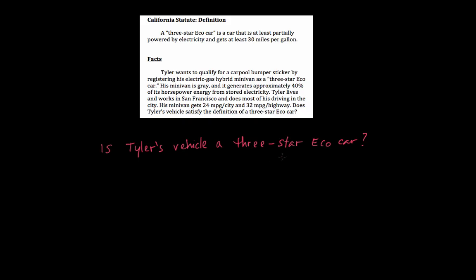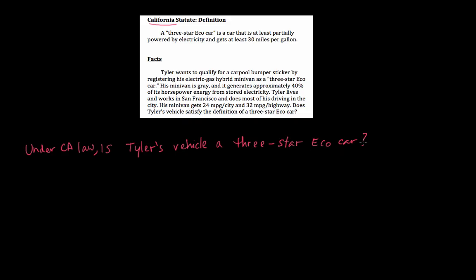But as we discussed earlier, this kind of issue statement doesn't really give us much information about the circumstances of our question. We need to identify the relevant law and the relevant facts of our situation. Now, we know that the statute is a California statute. That's what this definition is. It's a definition of a California 3-star eco car. So we're talking about California law. So let's change our issue statement to reflect that. So we can say something like this. Under California law, is Tyler's vehicle a 3-star eco car?